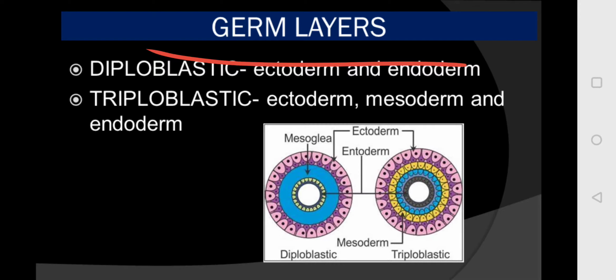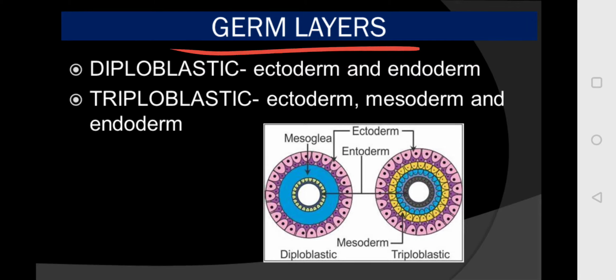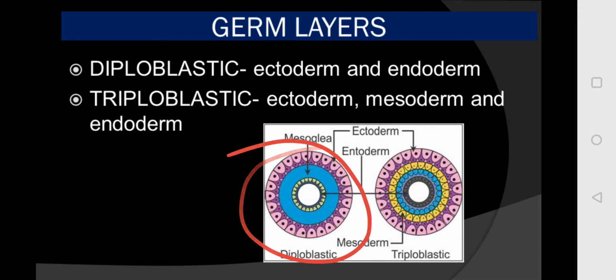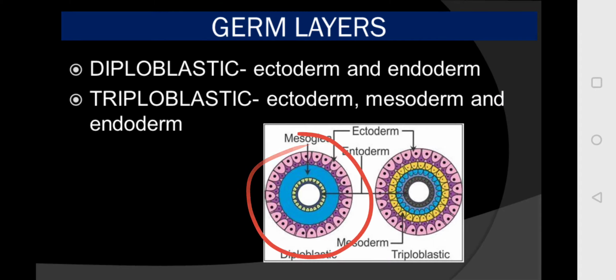Means they are only responsible for giving rise to the tissues and organs. So on the basis of germ layers, the organisms are divided into two: diploblastic and triploblastic. Diplo means two, only two germ layers, ectoderm and endoderm. Observe this image. Here you will see two germ layers, ectoderm the outer one and endoderm the inner one, and an undifferentiated layer known as mesoglea.